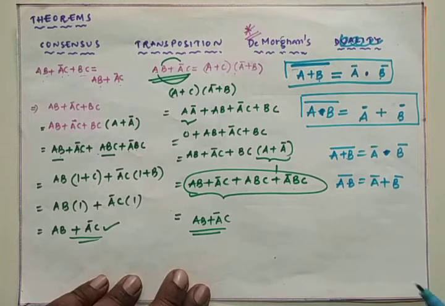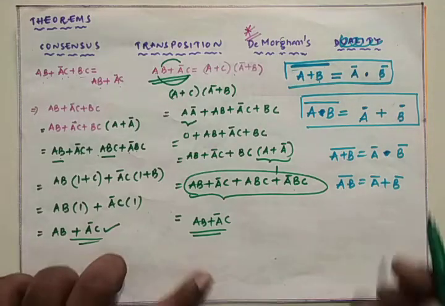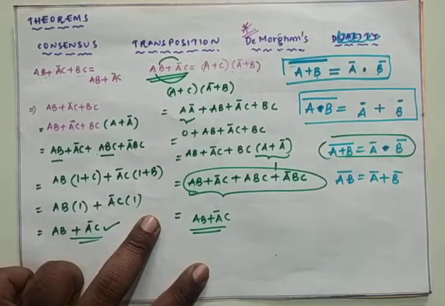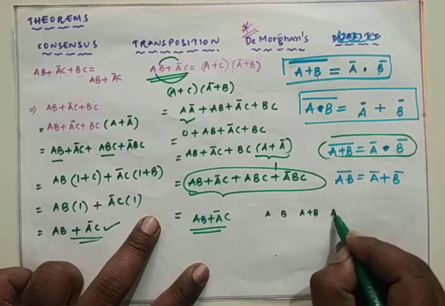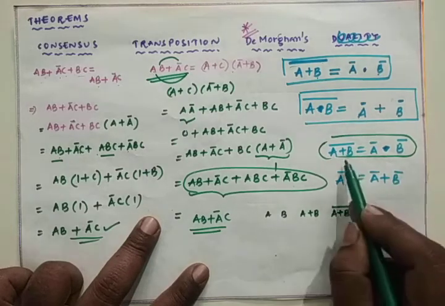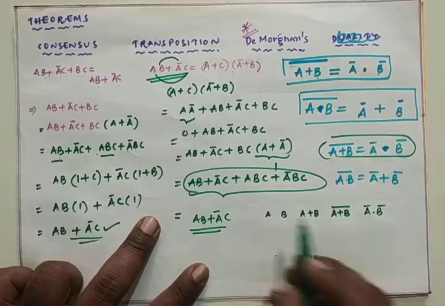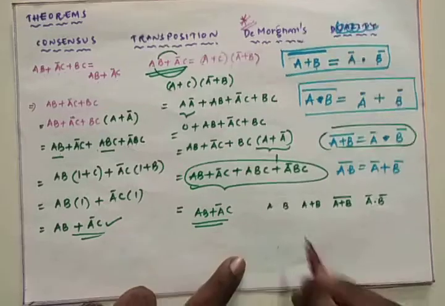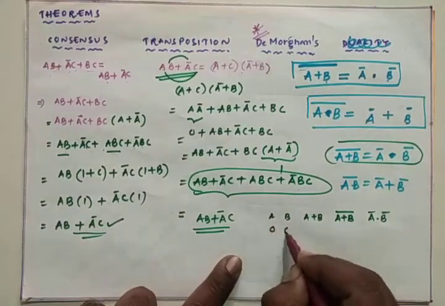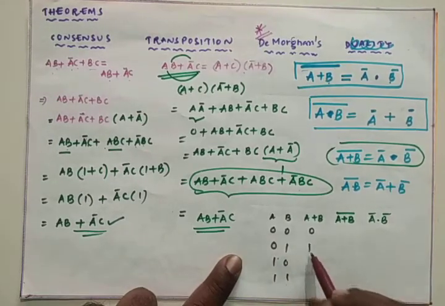You can verify it with the truth table also. First, I am going to verify A plus B whole bar with the truth table. The inputs are A and B, then A plus B and A plus B whole bar, and now we have to equate it with A bar dot B bar. The input combinations are 0 0, 0 1, 1 0 and 1 1. For A plus B, we get 0, 1, 1 and 1.